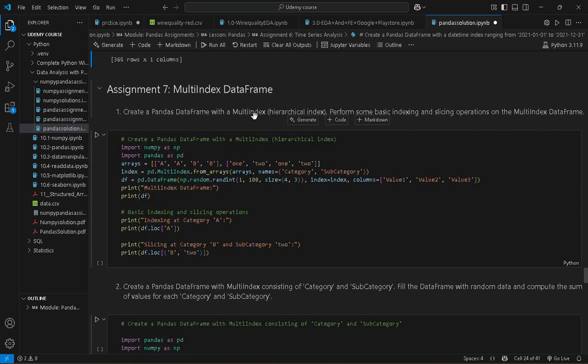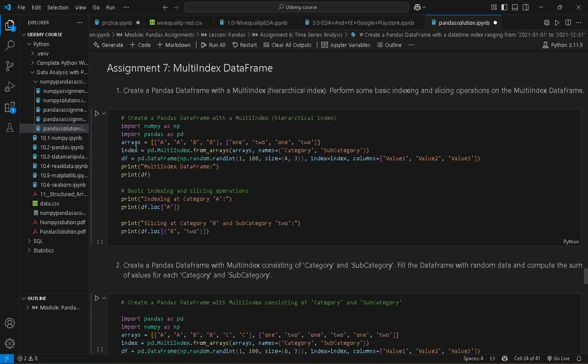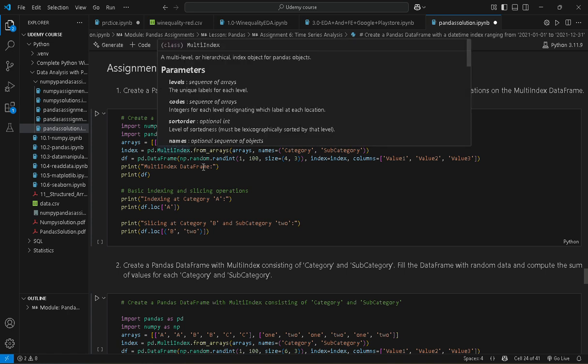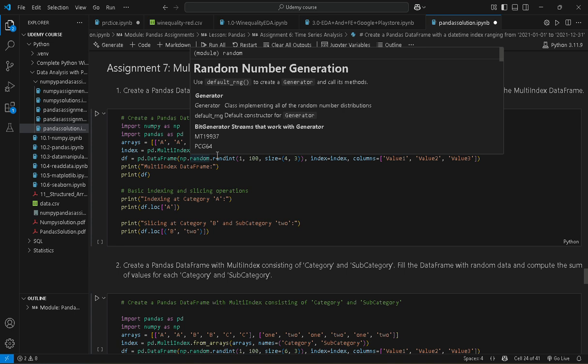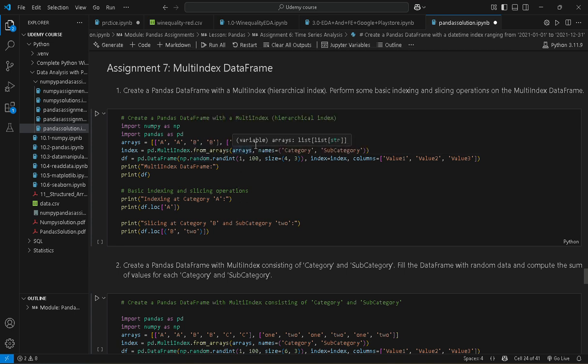Create a data frame with a multi-index hierarchical index, and perform some basic indexing and slicing operations on the multi-indexed data frame. Okay, import numpy as np, and this is our import of numpy and pandas. First of all we create an array, putting A two times and B two times, filled with 1, 2 and 1, 2.